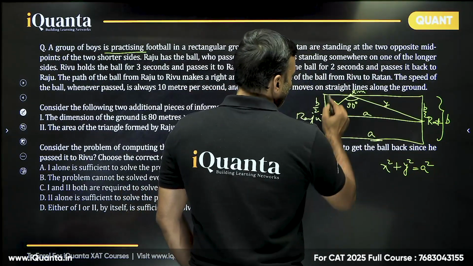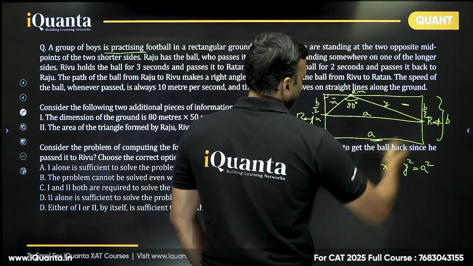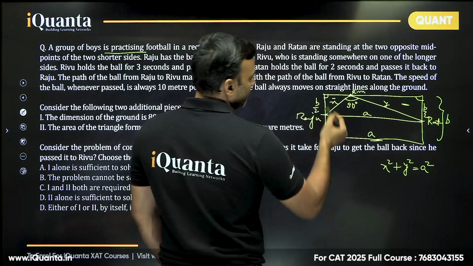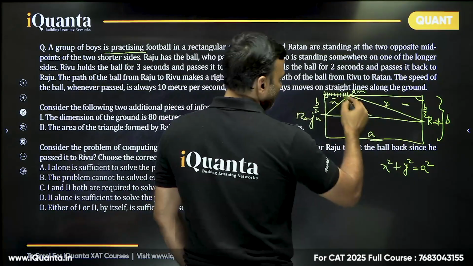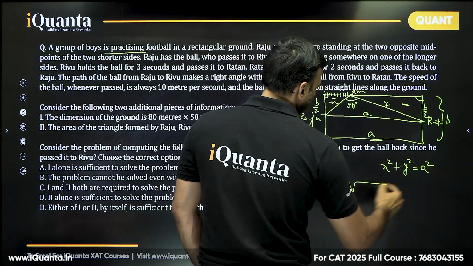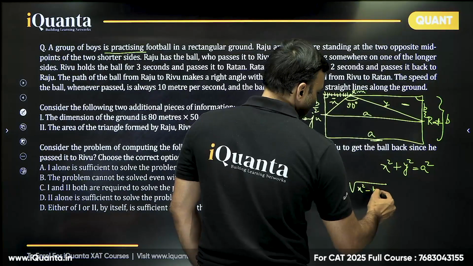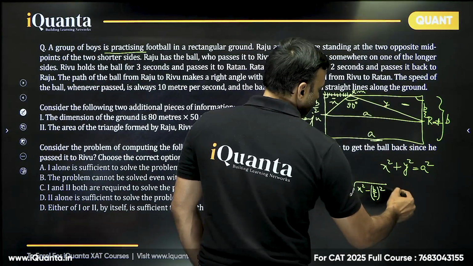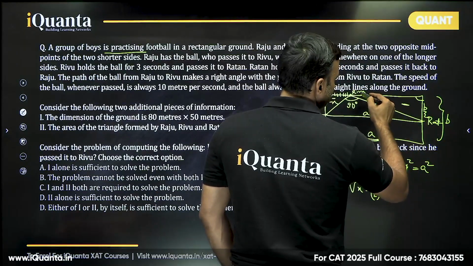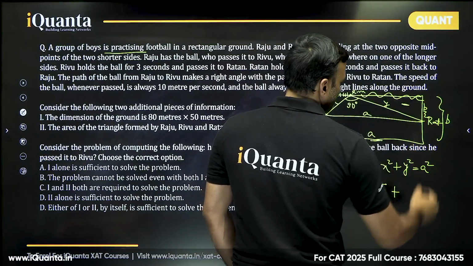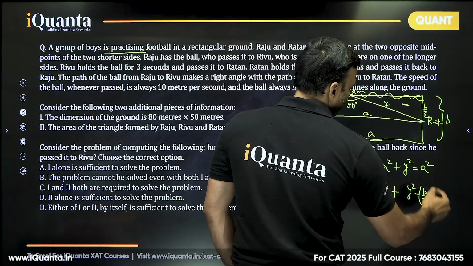Similarly, look at this right angle triangle, the small right angle triangle here and the small right angle triangle here. Can you calculate the length of this part? The length of this part would be square root of X square minus B by 2 whole square. Plus, if this is Y hypotenuse, this is B by 2, so this length will be equal to square root of Y square minus B by 2 whole square.